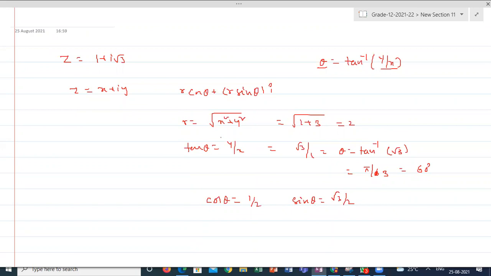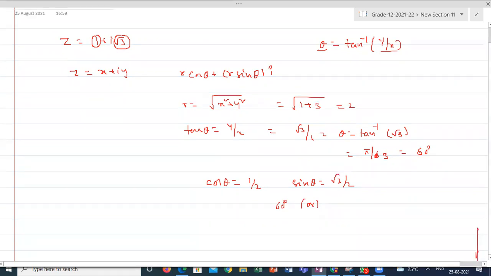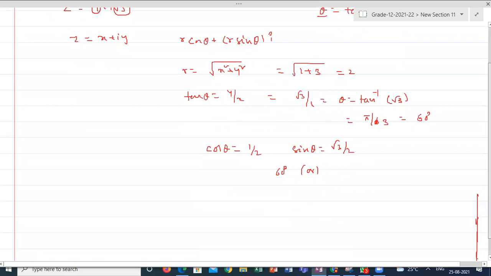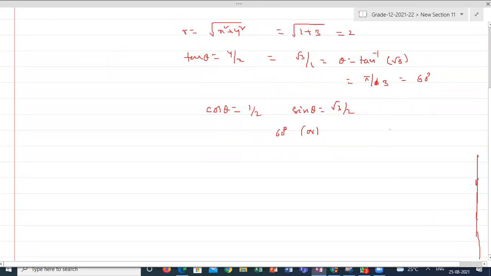Here both are positive, because the real part is positive and the imaginary part is also positive. So how will it look? Is it 60 degrees or any other value? It is in the first quadrant, correct? It is possible only in the first quadrant because all are positive here. Cos is positive, sin is positive, tan is also positive here.